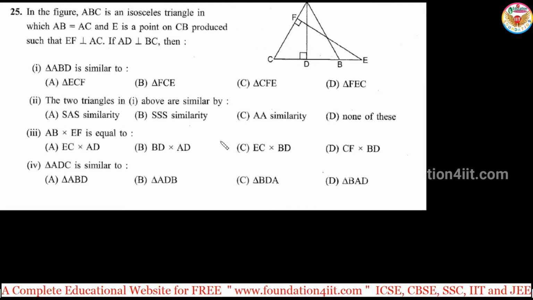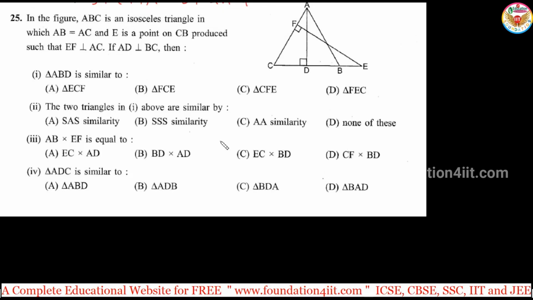Next, this similarity question. Okay, let us see this. In the figure, ABC is an isosceles triangle in which AB is equal to AC. E is a point on CB produced such that EF is perpendicular to AC. The diagram is given clearly. AD is perpendicular to BC. First question: ABD is similar to what? We know that angle C and angle B are the same because AB is equal to AC. Whenever two sides are the same, the opposite angles are equal.